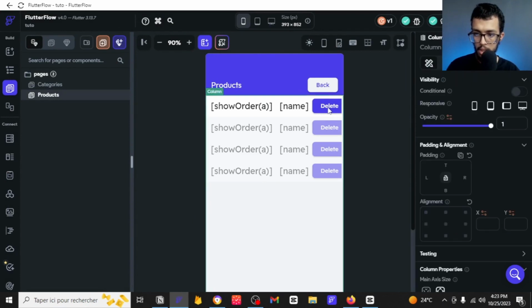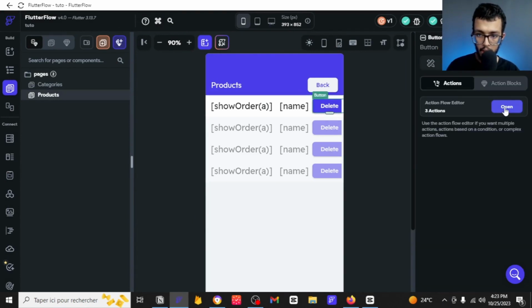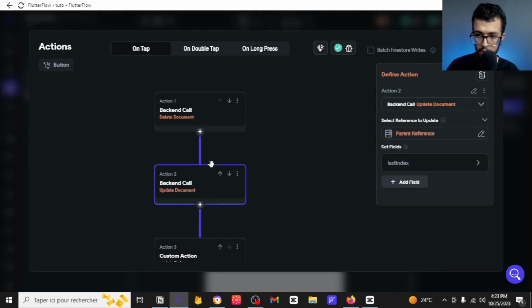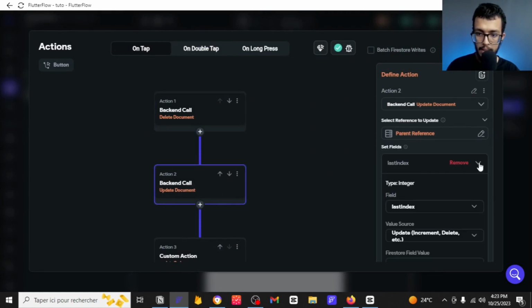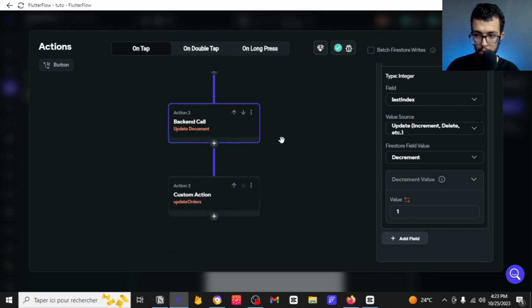So if we go here to this delete button, we are going to see that this is also, you see that it is again updating that last index. So whenever you find an update, do it for the document and also for the app state, because they are going to be the same, right?